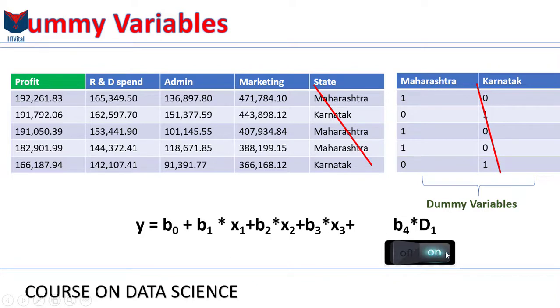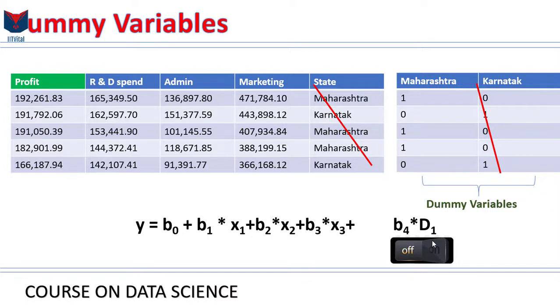So if it's 1, then you know that this company is in Maharashtra. If it is 0, so off, in this case you know that the company doesn't work in Maharashtra. So the dummy variables work like light switches, and that's why they are ones and zeros, and they don't need any other values in them.